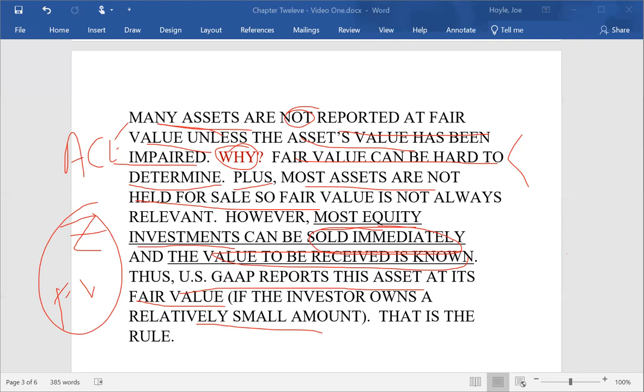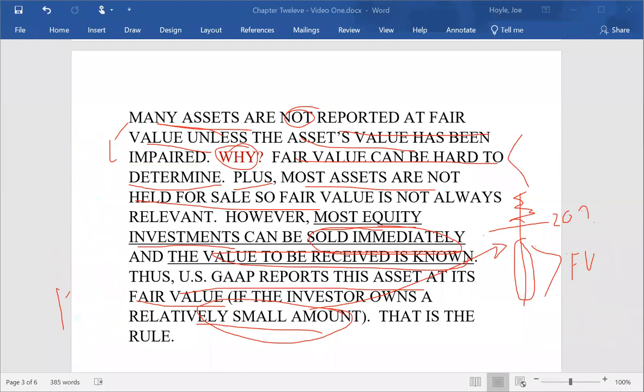Now, let me make one quick explanation. I said that this is the method we use as long as you only hold a small amount of the other company. Because at some point you own enough that you can kind of take charge. The general rule is, and this is kind of a general rule, that as long as you don't own 20% or more, that you own 2% or 4% or just a few shares, then that's going to be reported at fair value. If you go up above 20%, you're probably going to use a different method of reporting.